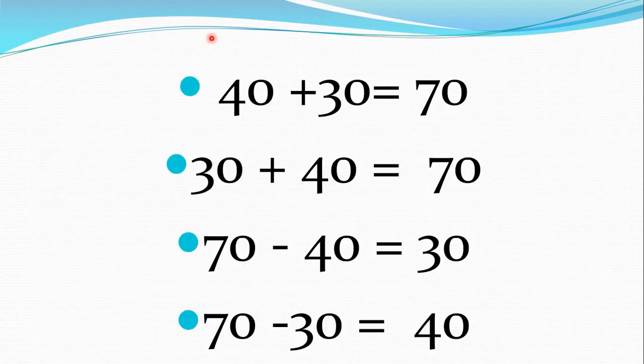Okay, some examples of number families. So what is an example of number families? So now let's see 4 examples of number family. Okay, now students, we are checking here 14, 40, 30. 40 plus 30 is equal to how many? 17. Okay, students, what have we done here? Number family.